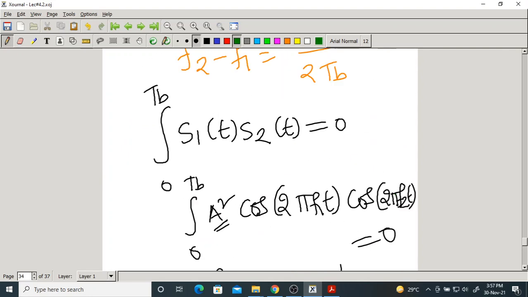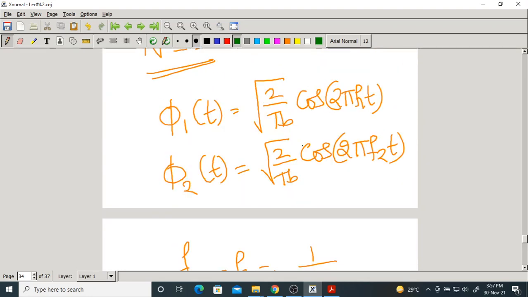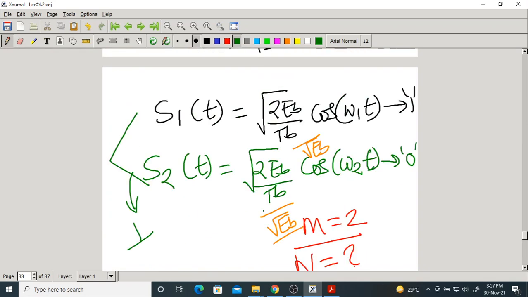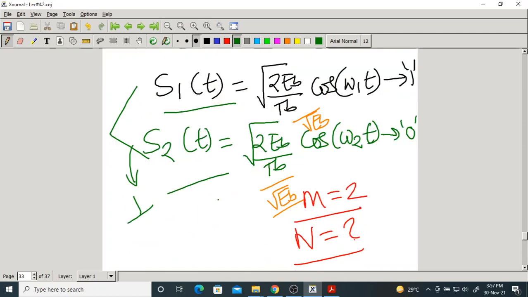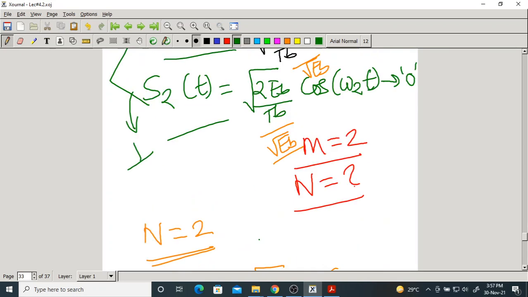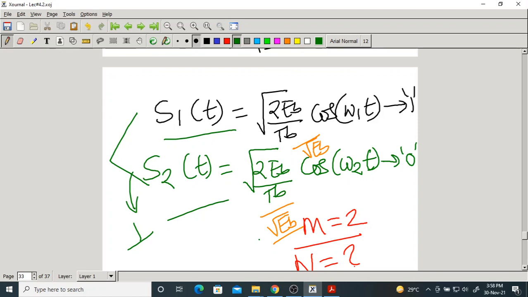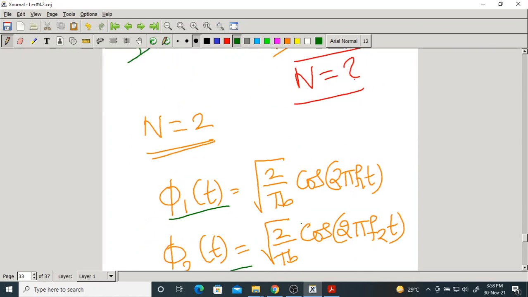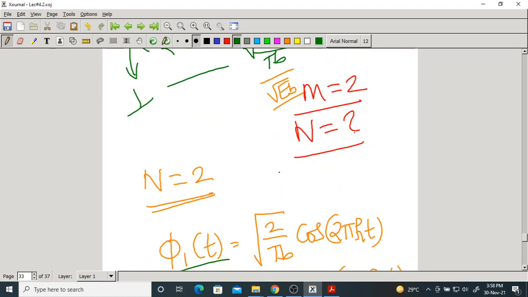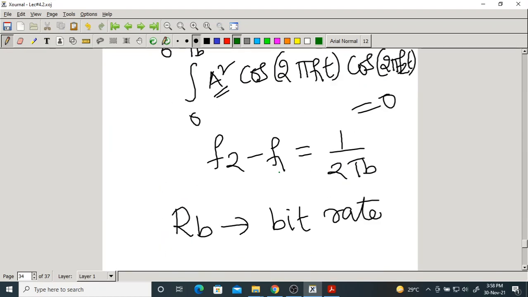Here obviously these basis functions are orthogonal. They should be orthogonal, not orthonormal also. Not only basis functions, please remember, if they are orthogonal, the signals are also orthogonal, because the only difference is that a constant root Eb is multiplied. Compare phi1 phi2 with s1 s2 of t. They are exactly the same. The only thing is root Eb is not there. So if they are orthonormal, they are also orthonormal. Sorry, if they are orthogonal, these are also orthogonal. That's why it's called orthogonal modulation.